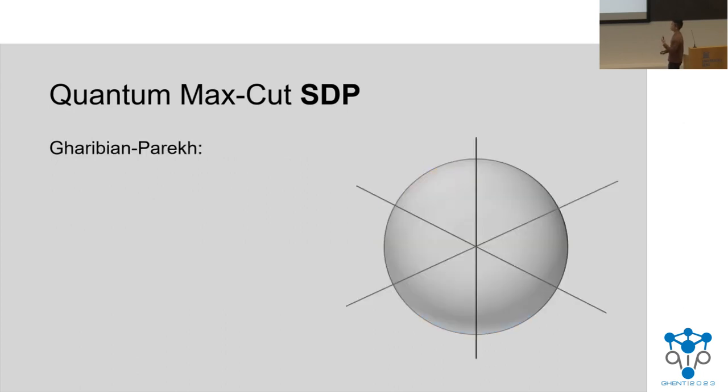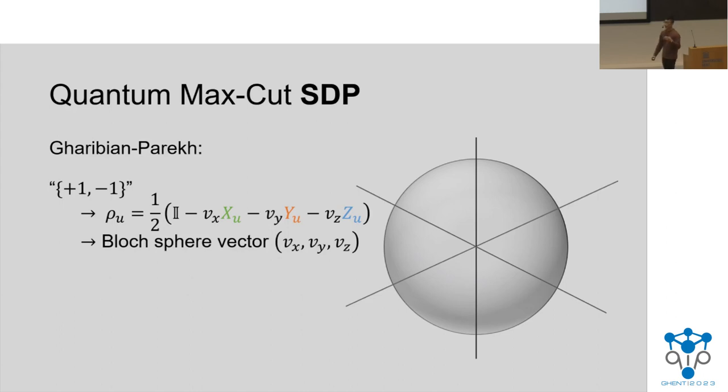Now, how do we generalize this to the quantum world? Well, what the algorithm of Gharibian and Parekh do is that we are now not looking for a +1, -1 assignment because we're talking about qubits and quantum states. Instead, we look at a single qubit state, which can be represented in its Bloch sphere representation. So this is just a way to write a single qubit state where each of these x, y, and z's are the Pauli matrices. Then, if we look at these coefficients attached to each of these matrices, they actually correspond to a 3-dimensional unit vector, which we call a Bloch sphere vector or Bloch vector.